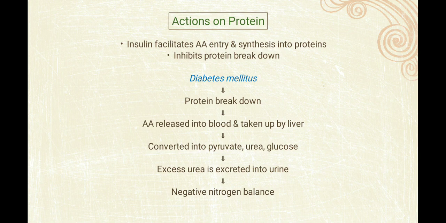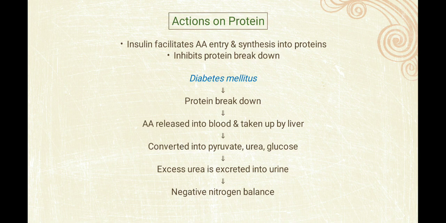Now just mark one thing. All the actions of insulin, either on glucose, fatty acid or protein, are all anabolic actions. So try to remember, it will be easy for us to remember that we have to do ultimately the anabolic action. Accordingly we can remember or write the action of insulin. All should be done in an anabolic manner, either it is glucose or fat or protein. So insulin facilitates amino acid entry and synthesis into protein. It inhibits protein breakdown, which is anabolic, as we all know.